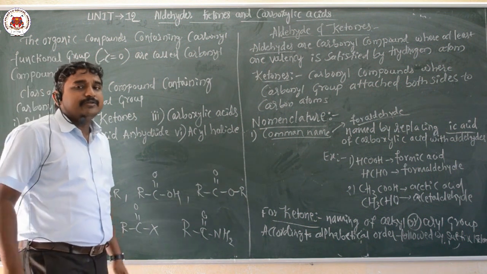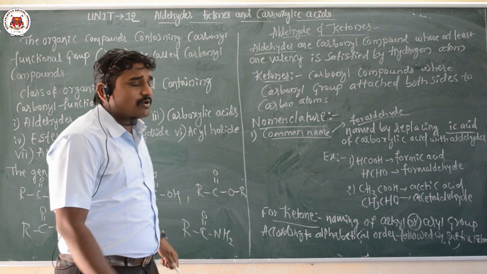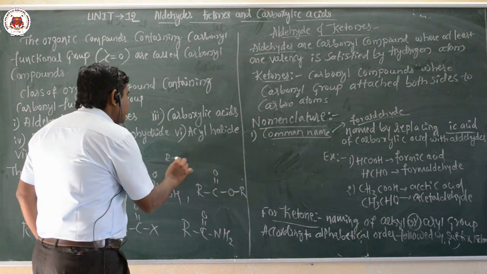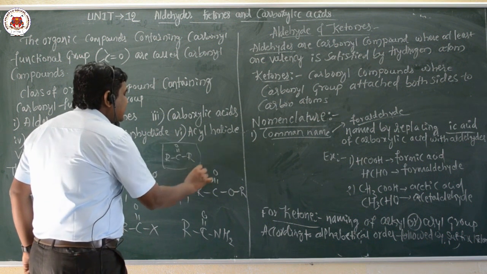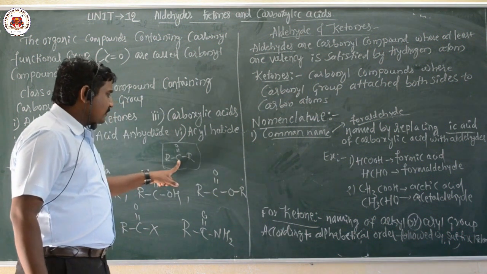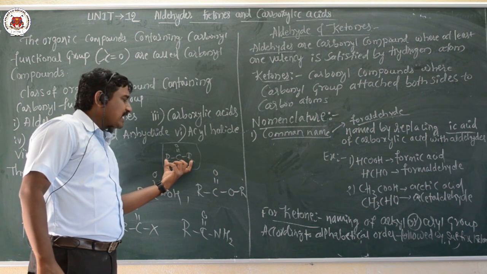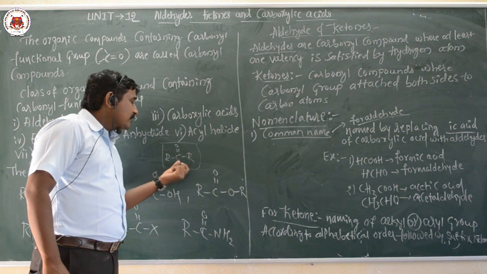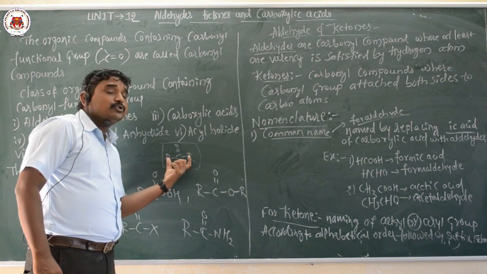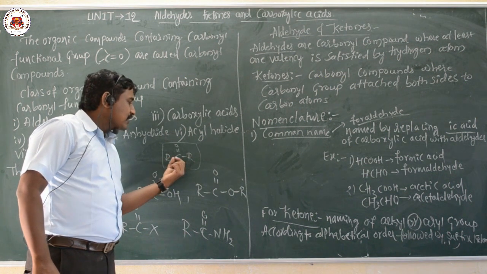Now ketones. Ketones have the general formula RC double bond OR. Look at the valency of this carbon. These two valencies are satisfied only by alkyl or aryl groups. That indicates the carbonyl carbon is bonded to two carbon atoms, so on both sides we have only carbon atoms.